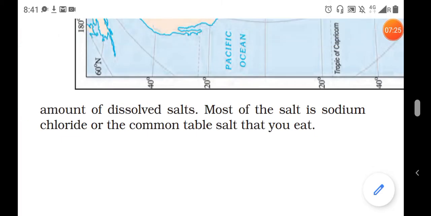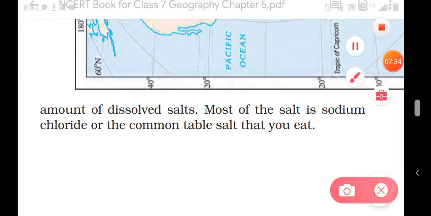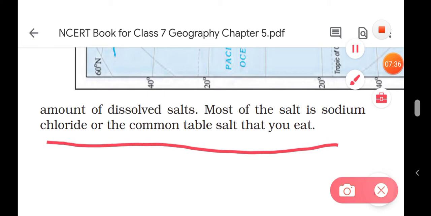So which type of salt is present in the ocean? Most of the salt is sodium chloride, or the common table salt that you eat. Means the salt which we eat on our table or with our food, that is sodium chloride, and we get it from the oceans.